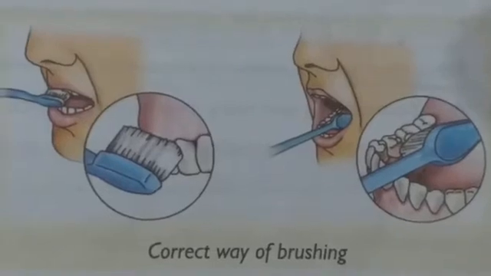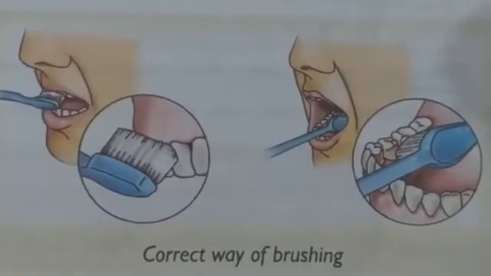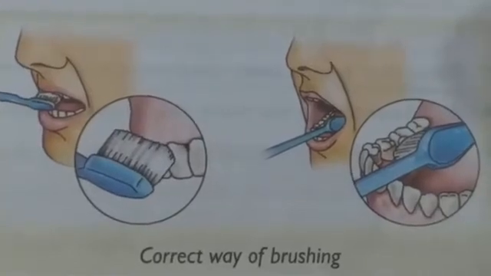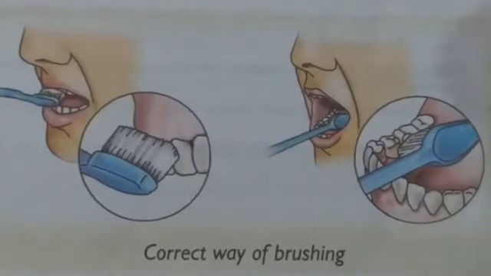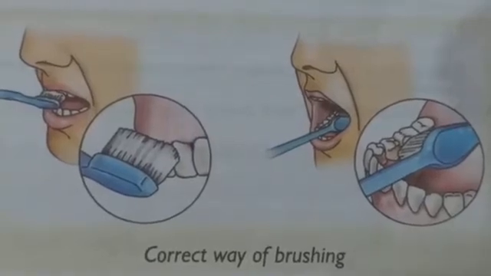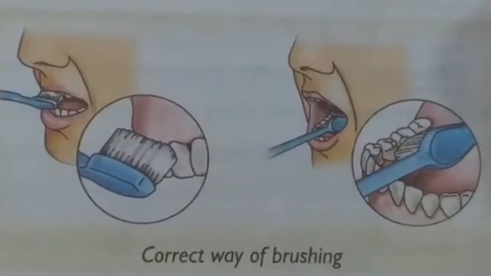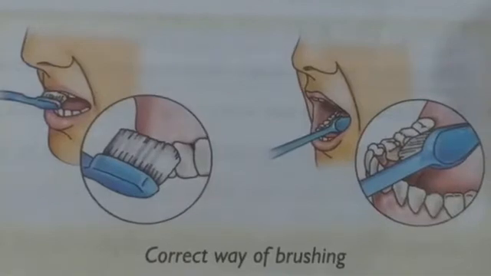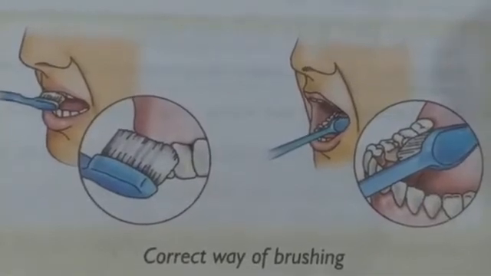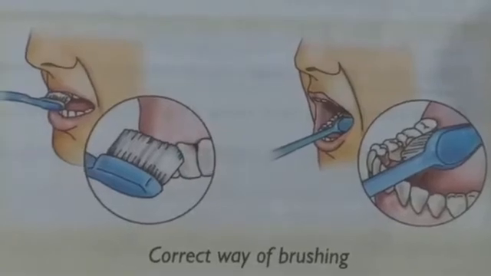Taking care of teeth and gums. We can keep our teeth strong for a very long time if we look after them well. Brush gently with soft hands. Use short back and forth strokes. Clean the outer and inner surfaces of teeth. Clean the chewing surfaces of the teeth.